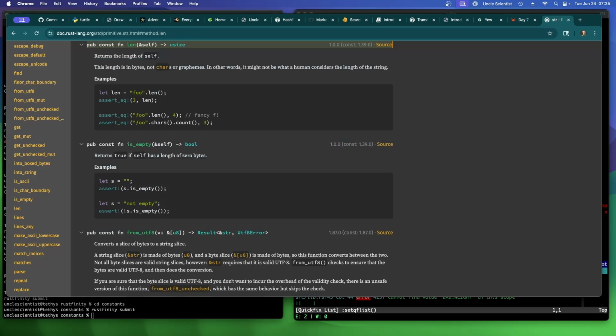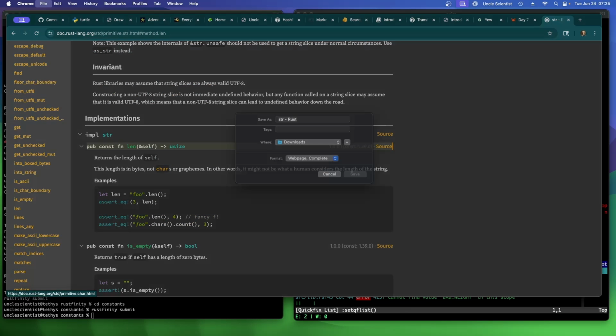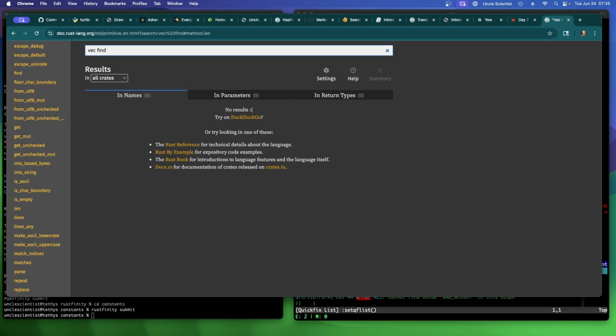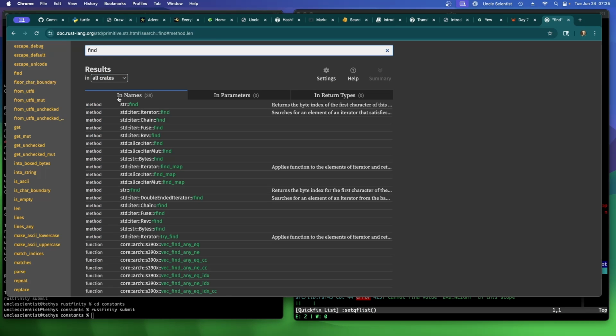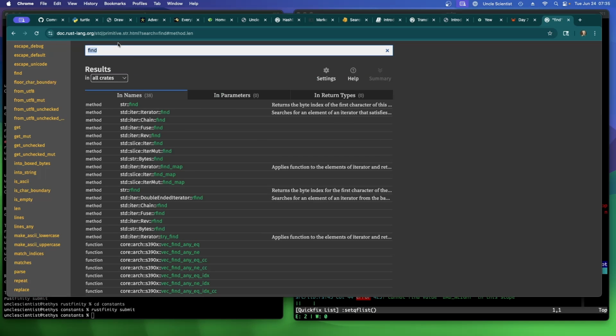Does find work for, let's do this. Vec find. Or does find only return the first? Oh, there isn't one in vec? Okay, let's take a look at vec.